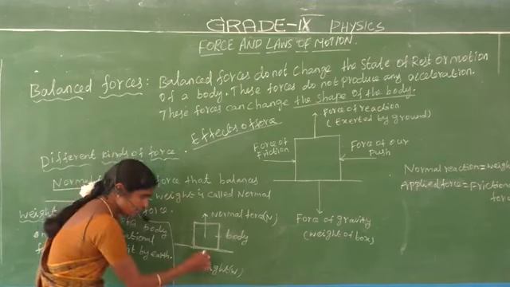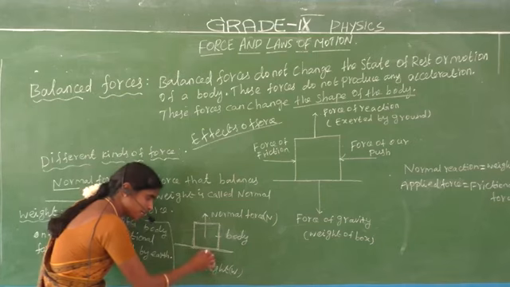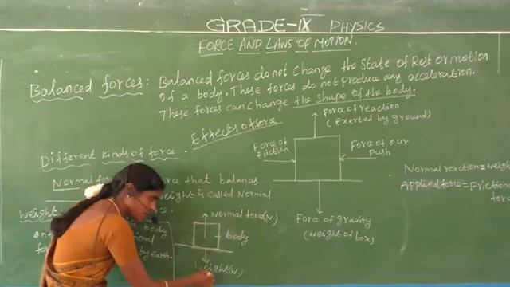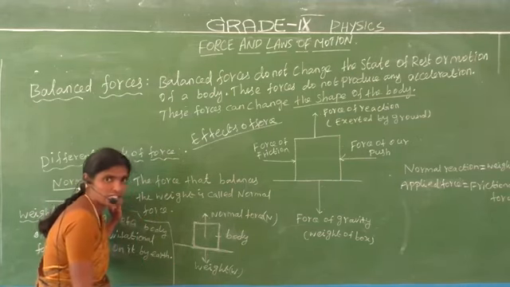What is meant by weight? What is meant by gravitational force? It means the force in the downward direction, perpendicular to the surface. That is called the weight or gravitational force.